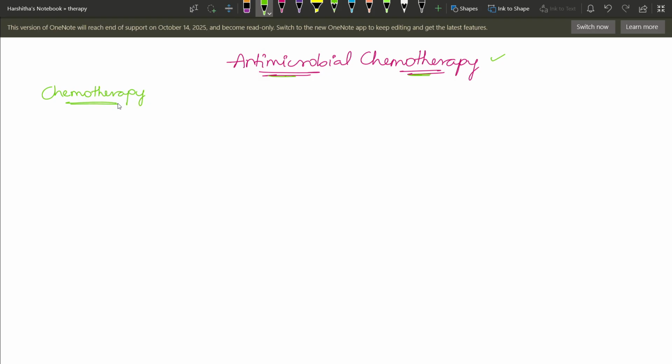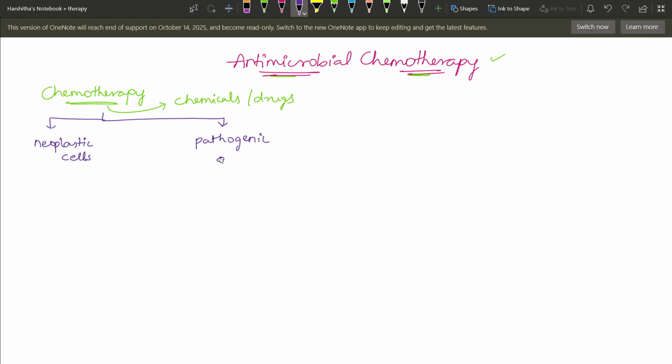As you know, chemo means chemicals, therapy means treatment. Chemotherapy is nothing but the treatment using chemicals or drugs. Simply, chemotherapy means the treatment using drugs or chemicals. Majorly, chemotherapy was used in two conditions. One is neoplastic cells development in the body, and the other one is pathogenic organism presence.